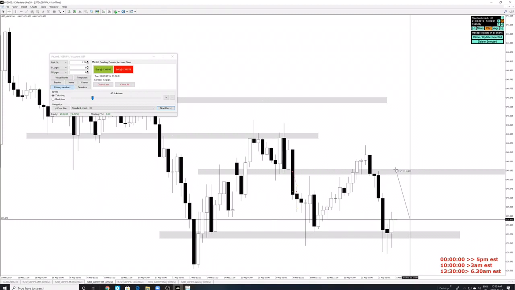So we have a 32 pip range over here. And I think the stops are going to be around 20 pips, something like that.